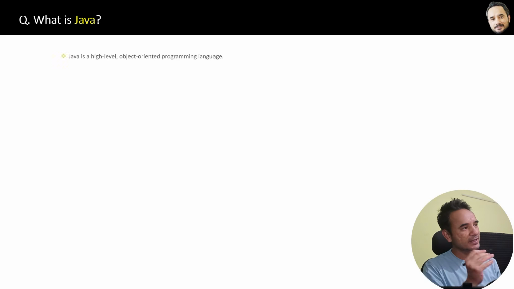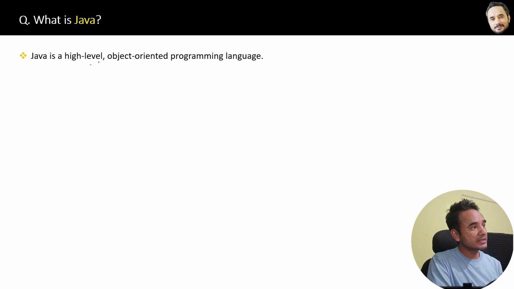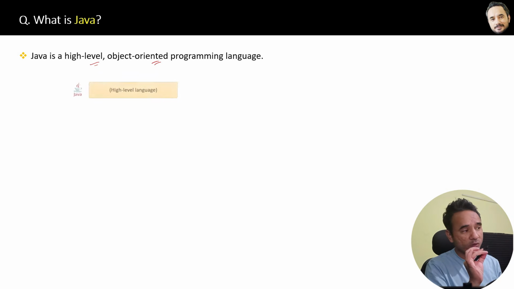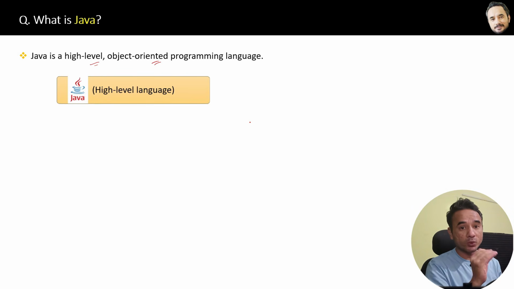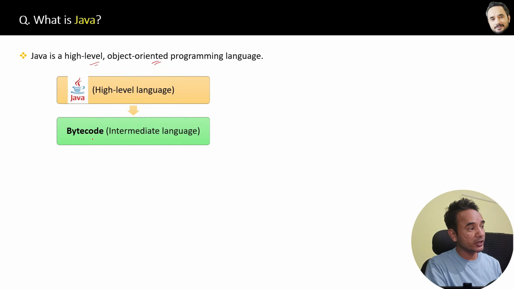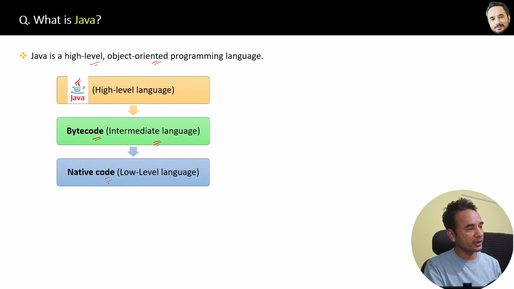What is Java? Here is the simplest definition of Java. Java is a high-level object-oriented programming language. High-level language because when you compile a Java program, then first it will be converted into bytecode, which is an intermediate language. And bytecode will be further converted into machine or native code, which is a low-level language. Okay. In the upcoming question, I will explain the process of converting Java to bytecode then to machine code in detail. But now you know Java is a high-level language, right?